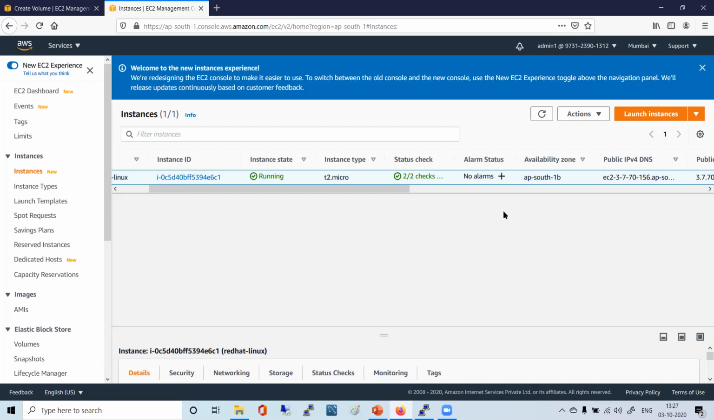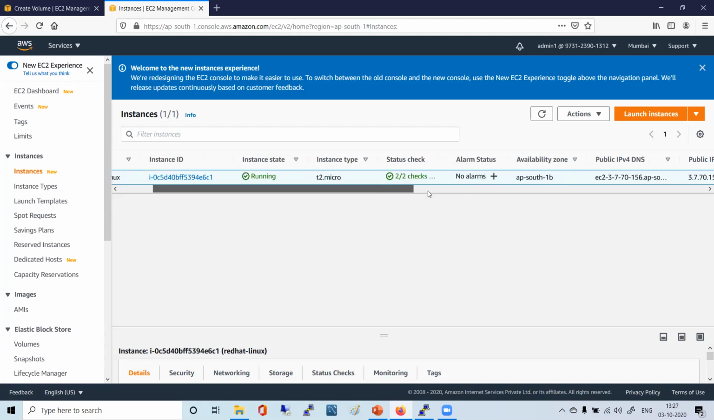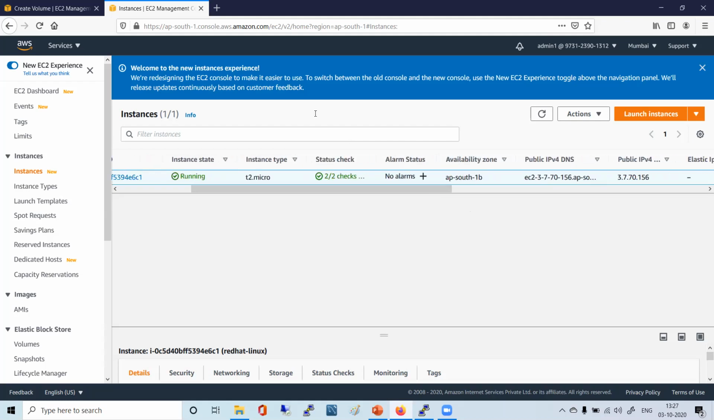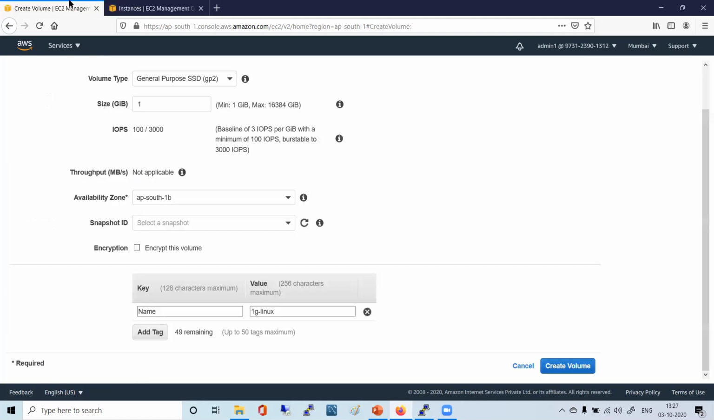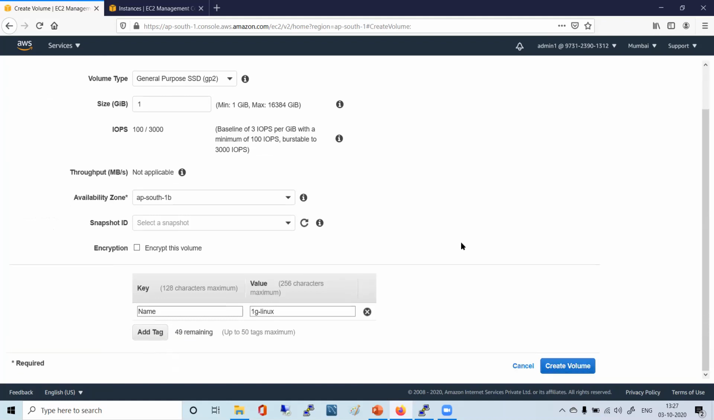Think about how a SAN works. It should be in the same data center, right? Either your hard disk should be attached to your laptop directly, or it should be at least in the same data center, in the same location. Similarly, this is a SAN drive which will be in the same data center. So it should be kept in the same availability zone where your server is running. If it is running in 1B, you have to choose 1B.